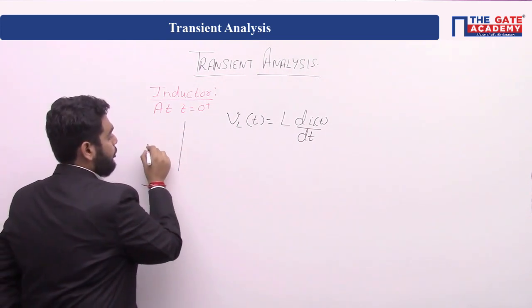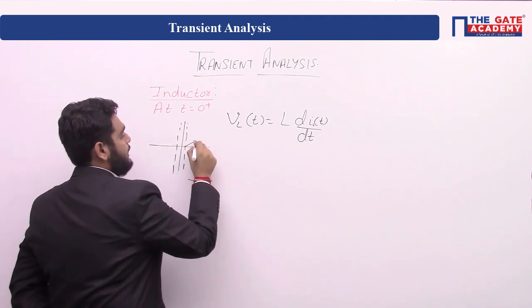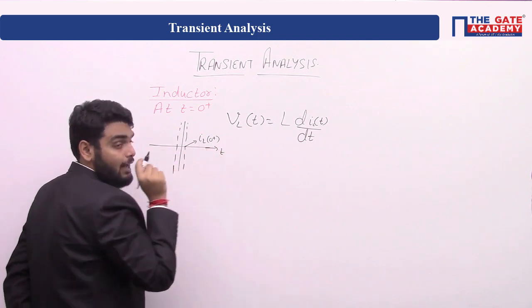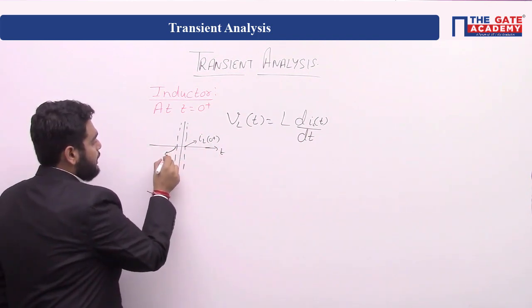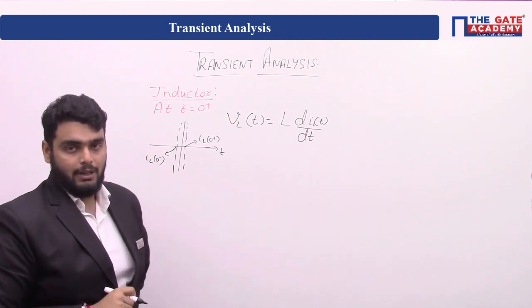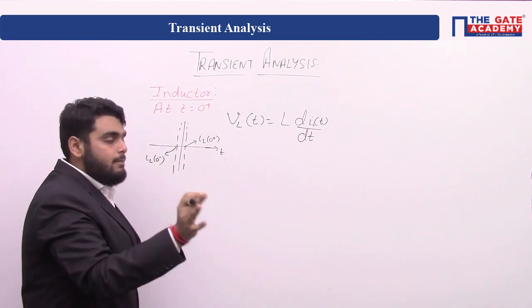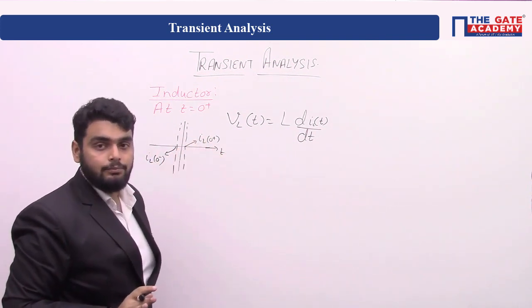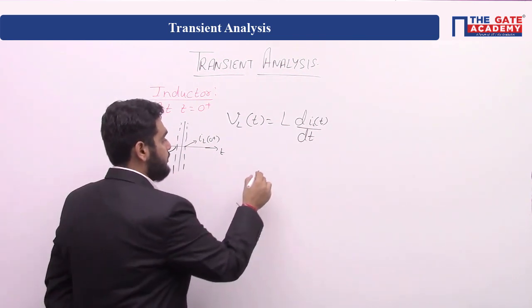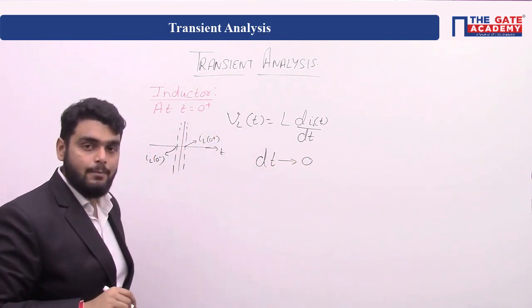Which means if I am talking about the timing diagram, let us assume I am taking inductor current at t equal to 0 plus as IL 0 plus, and at t equal to 0 minus I am assuming it is IL 0 minus. Okay. Now tell me, what will be the change in time from 0 minus to 0 plus? It will be very low, it will be negligible, which means dt tends to 0.